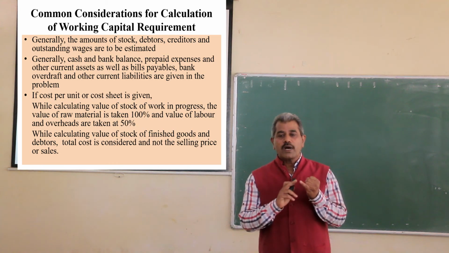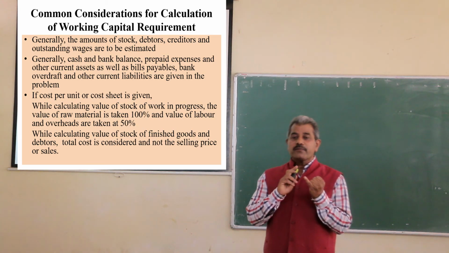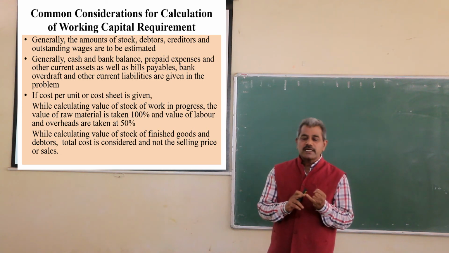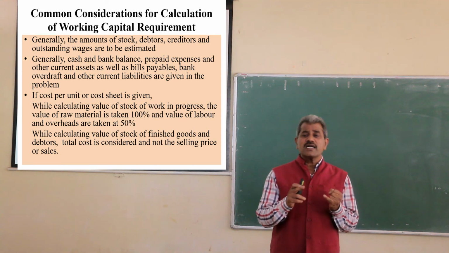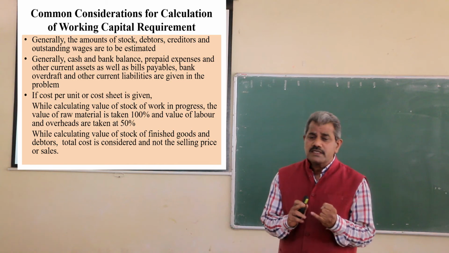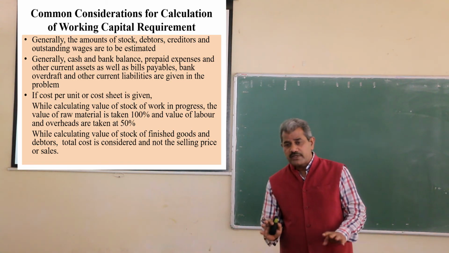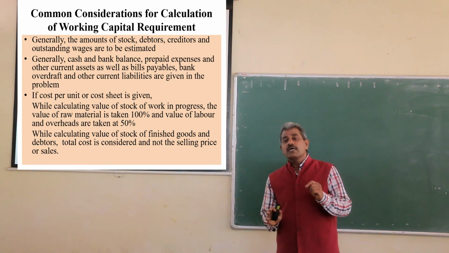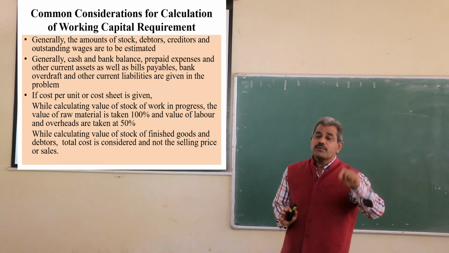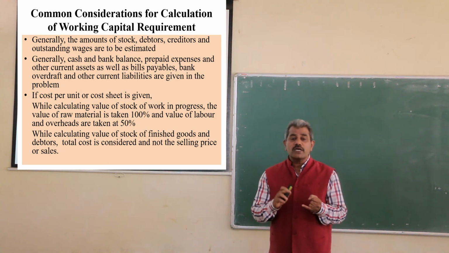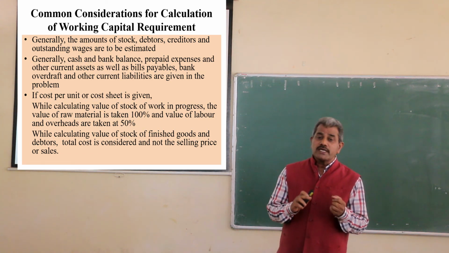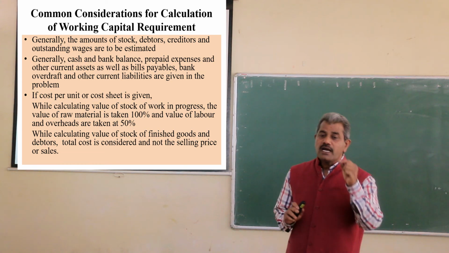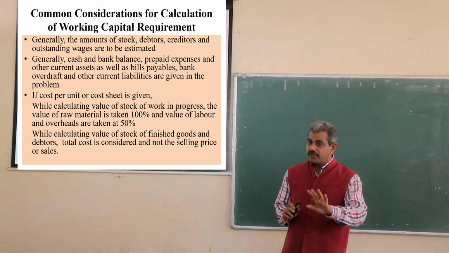I repeat, one, generally we have to calculate stock, debtors, creditors and wages. Second, other current assets and other current liabilities are directly given in the problem. Next, when you are provided the cost sheet showing cost per unit, while calculating the stock of work in progress, consider the raw material at 100% and labor and overheads at 50%.